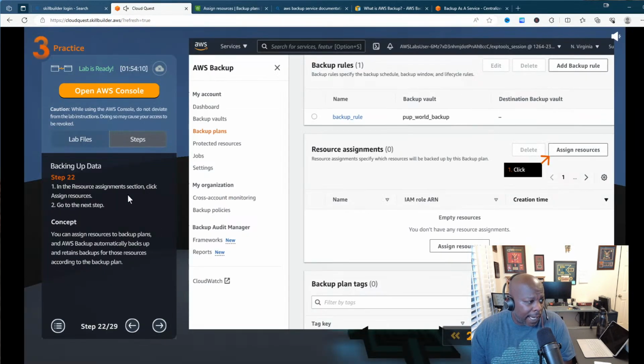In the assign resources section, click assign resources, go to the next step. The concept behind this is you can assign resources to the backup plan, and AWS Backup automatically backs up and retains backups of those resources according to the backup plan. So resource is interchangeable with services. If you want to back up our EBS volumes, that's a service, back that up. Back up our databases, back that up. So that's what we are assigning, resource assignment.